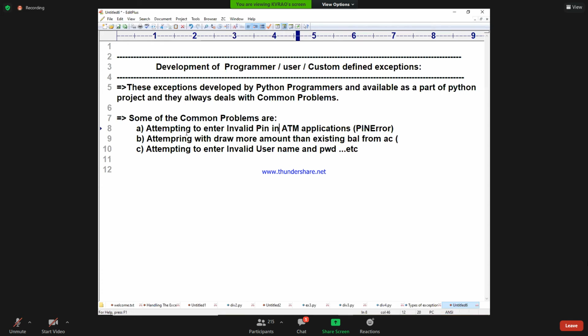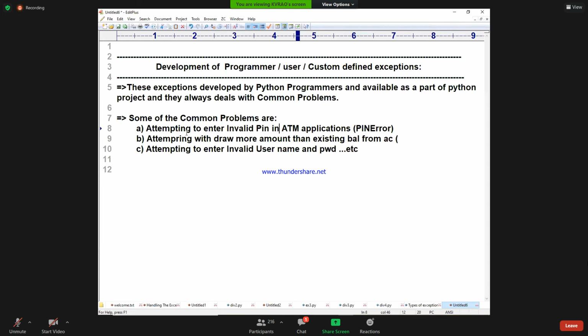Tell me all of you. What does an exception need to create? An object. And an object needs what? An object needs an exception class. That exception class you need to develop.